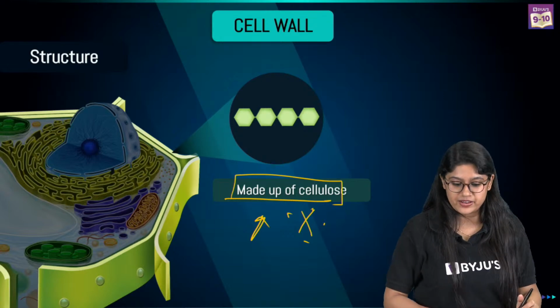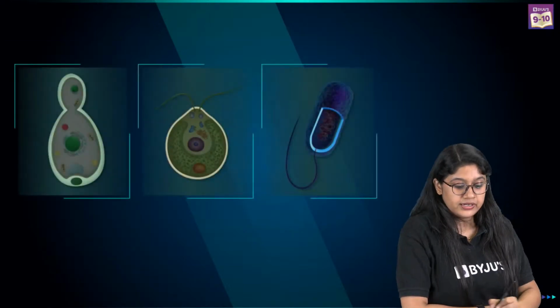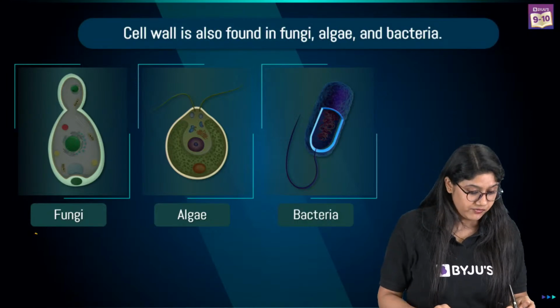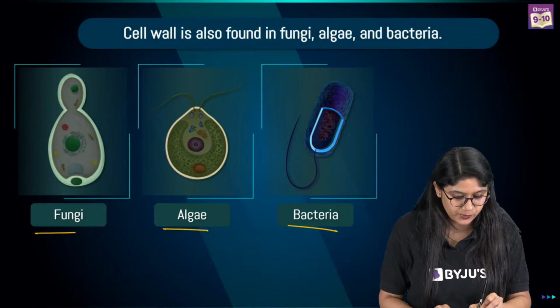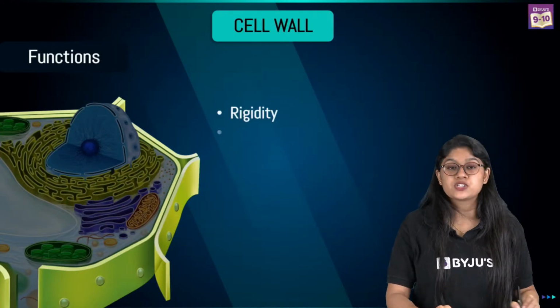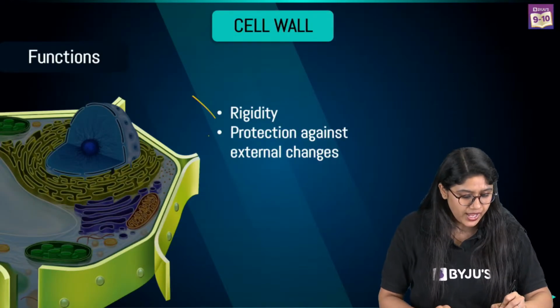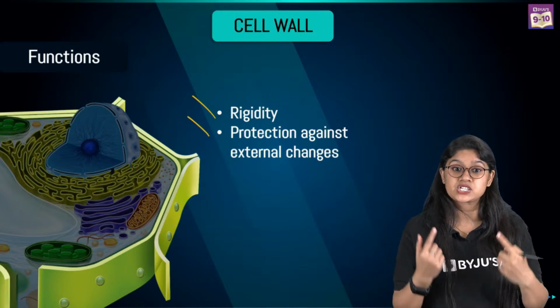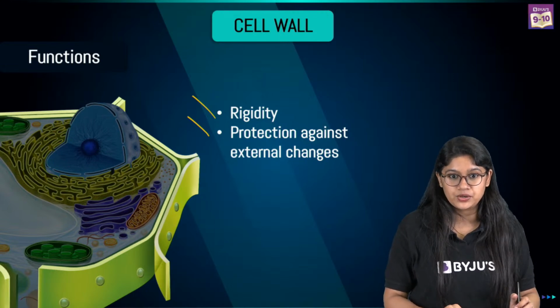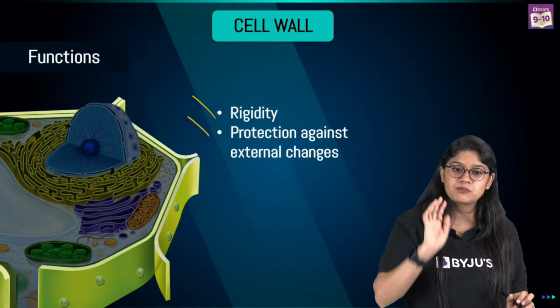Awesome. Very good, everyone. Now let's see a few examples of organisms in which we can see the cell wall. We can see it in fungi, algae, and bacteria. See over here? These are the cell walls. The main functions of the cell wall are that it is rigid and it provides protection against external changes.